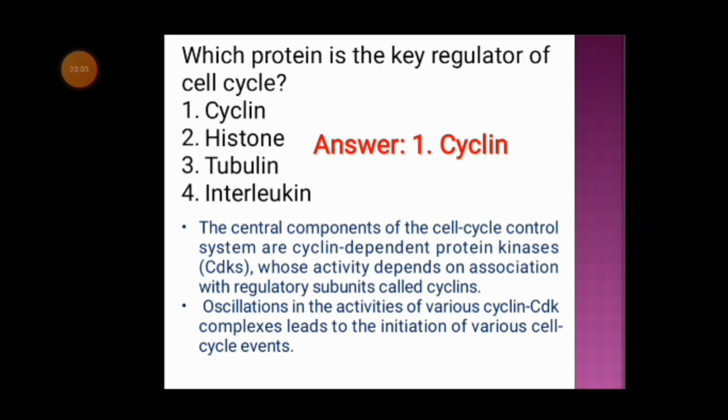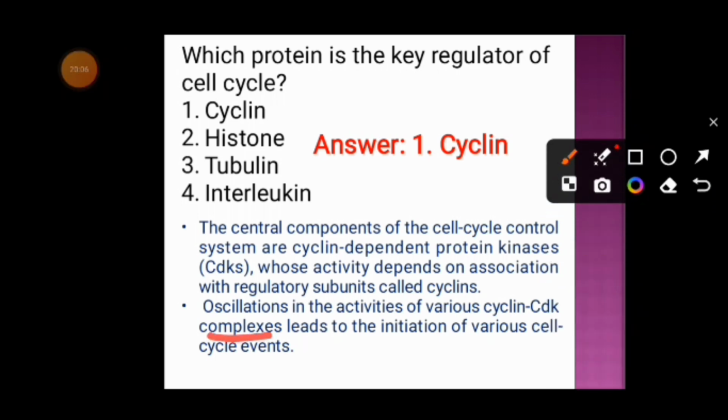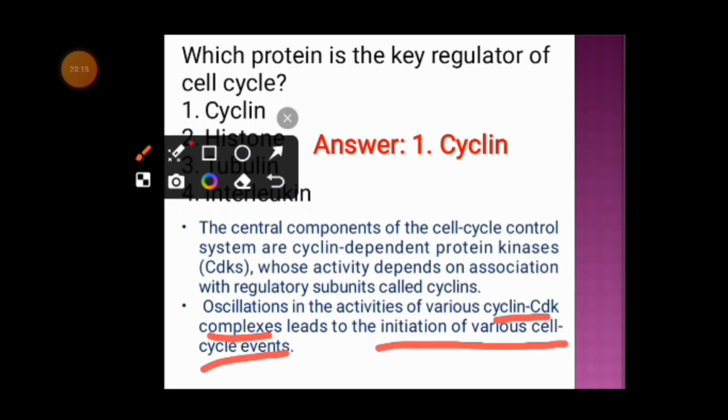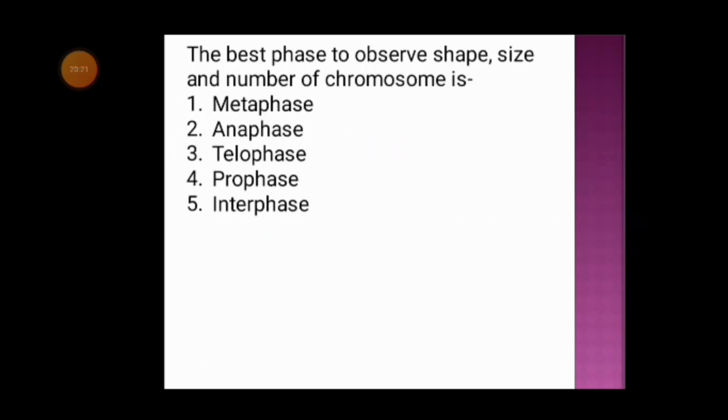Oscillation of the activities of various cyclin CDK complexes leads to the initiation of various cell cycle events. So these cyclins are the key regulators of cell cycle.